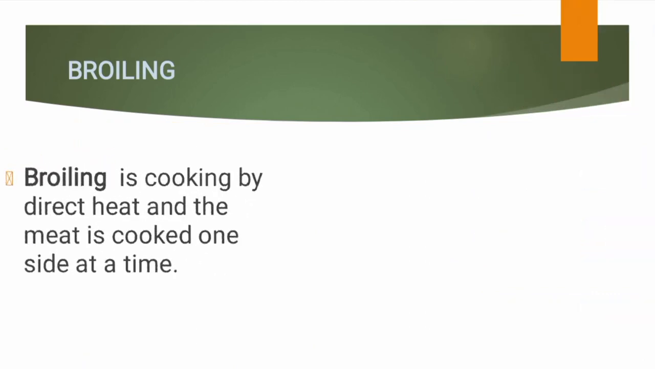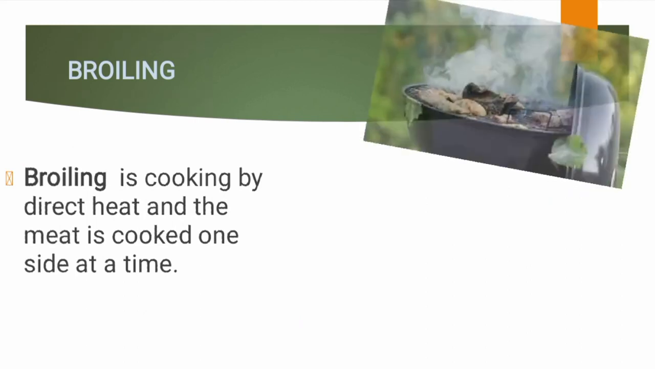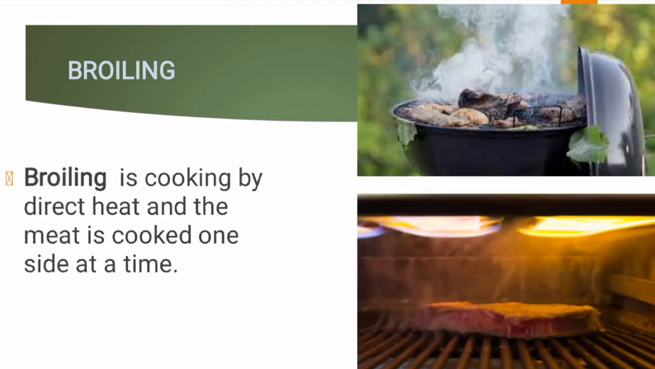Then broiling. Broiling is cooking by direct heat, and the meat is cooked one side at a time. So broiling means cooking of meat by direct heat. You heat it directly. So when one side is already cooked, you turn the other side to face the heat and start heating it. It uses direct heat, as you can see in the image.